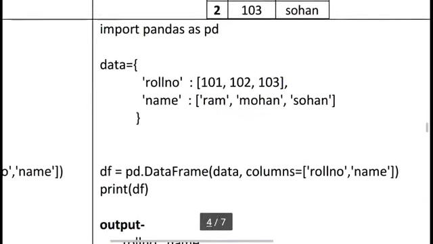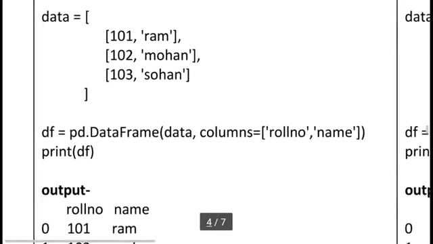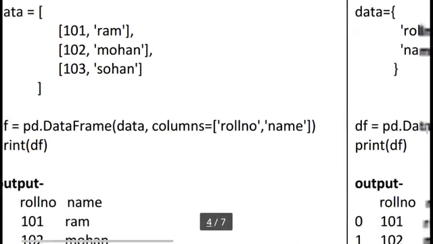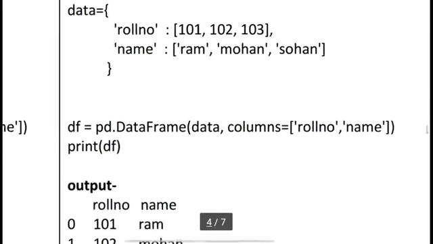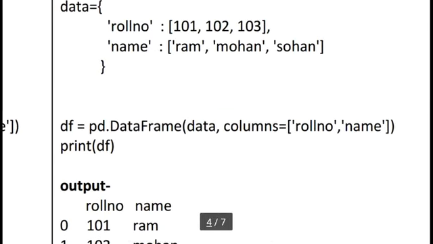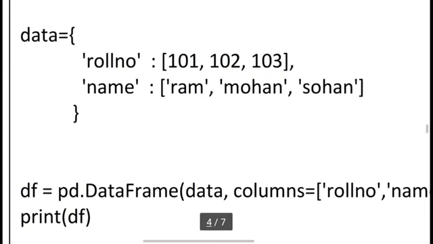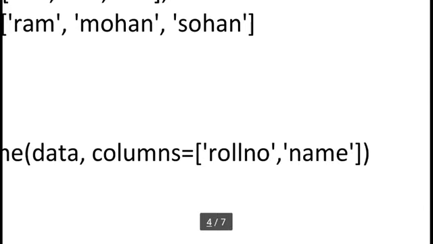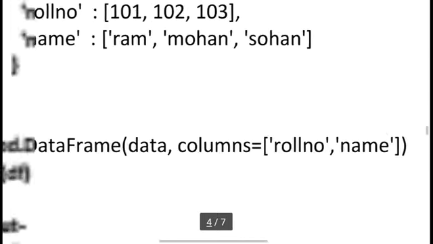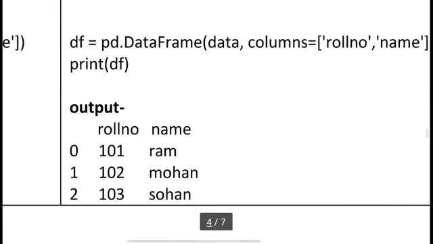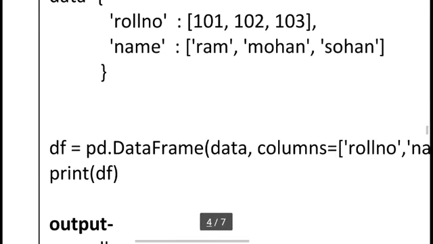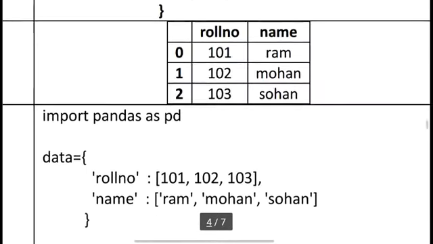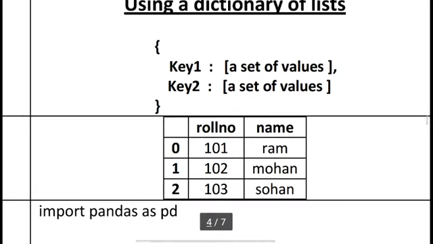Then the same structure: df is equal to pd.DataFrame(data, columns=['roll number', 'name']). Here we already used roll number and name, and the same thing is repeated here. Columns is equal to roll number and name. Then print this df. You can see the output shows roll number and name. The same thing we created using a dictionary of lists concept.